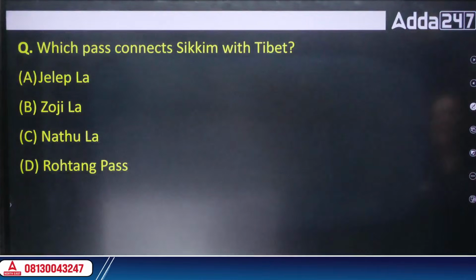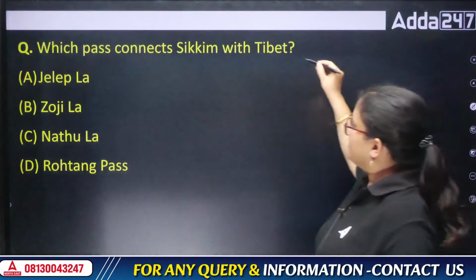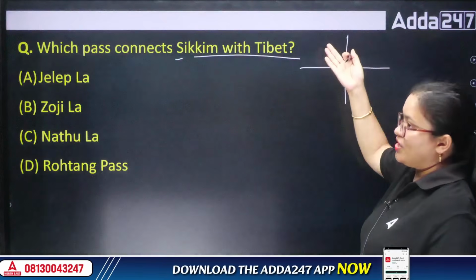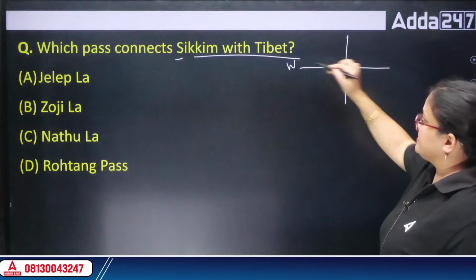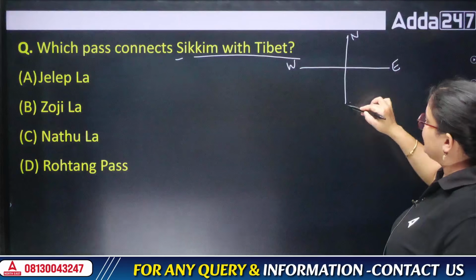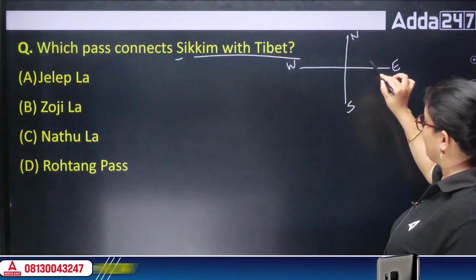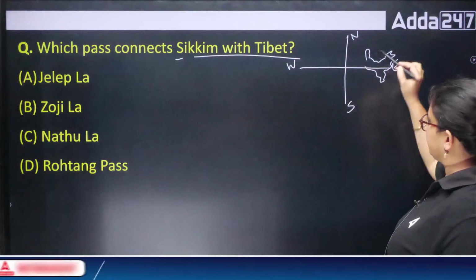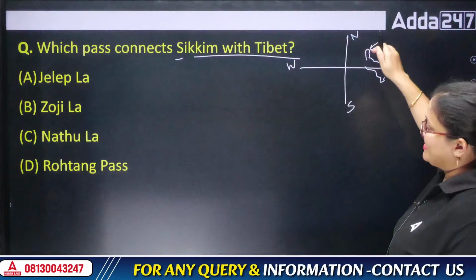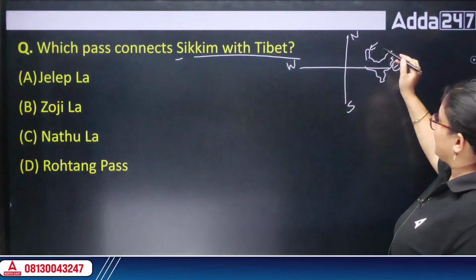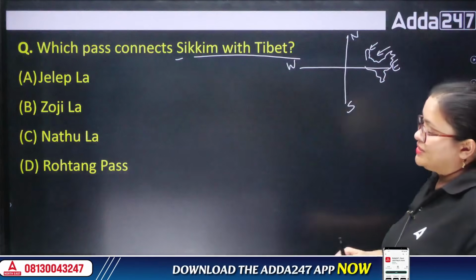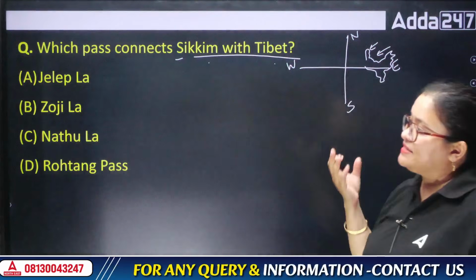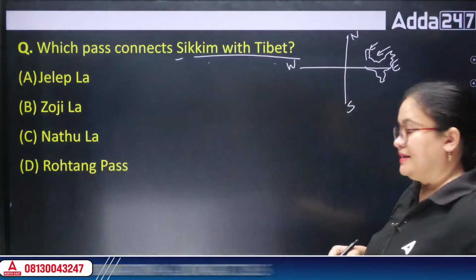Next question, which pass connects Sikkim with Tibet? So where is Sikkim located? If this is our geographical map of India, this is the west side, this is the east side, north and south side. Our northeast starts like this, right? If this is our northeast, the upper portion here is our brother state, Sikkim. So there is a pass which connects both Sikkim and Tibet. What is the name of the pass? Jelep La Pass, Zoji La Pass, Nathu La, or Rohtang Pass.